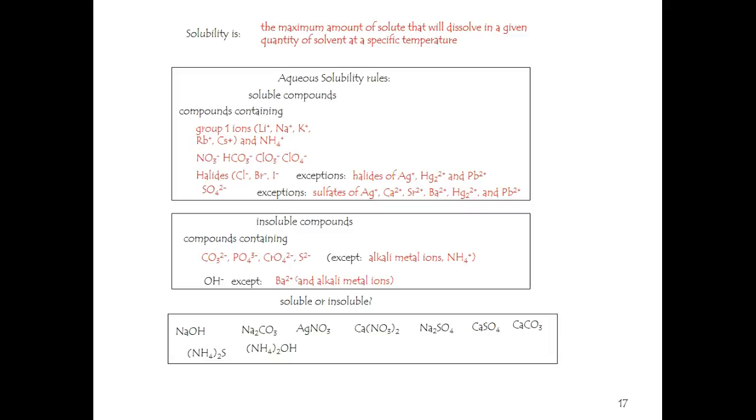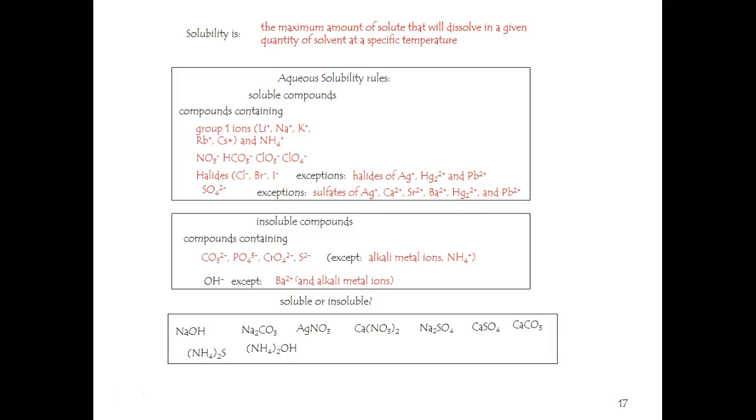Don't forget also that somebody had to decide what is soluble and what is insoluble. What if it's 1 part per million soluble? What do you go with? I'm not sure exactly where the dividing line is, but they had to pick something. Once again, we wrote the alkali metal ions, so we didn't need to. This should be enough information for us to make some guesses. Now I'll go ahead with my non-pure memorized knowledge of this and show you how I would do these.